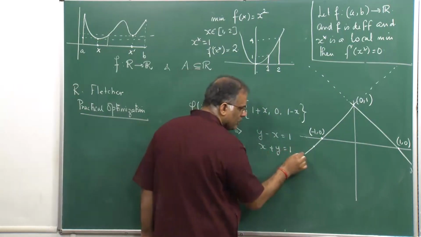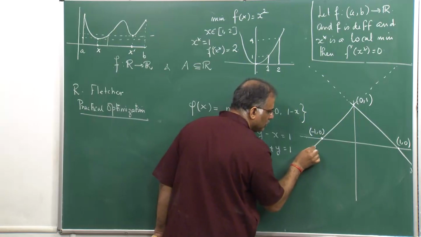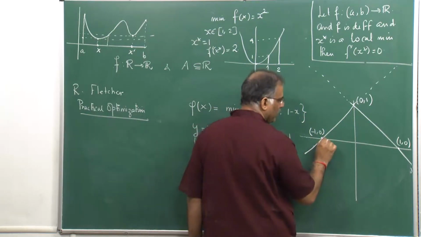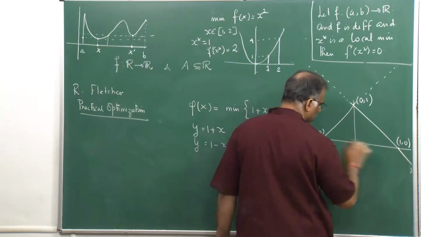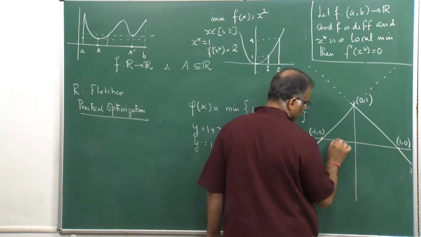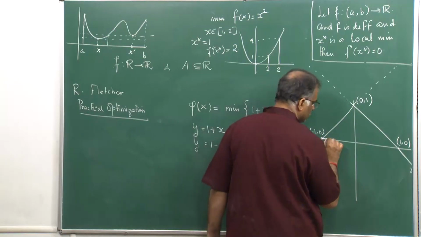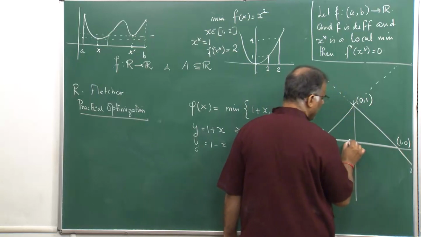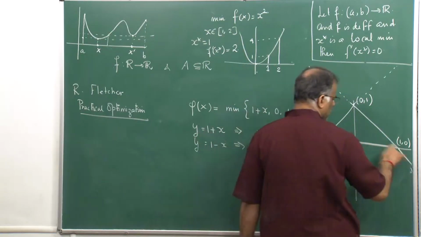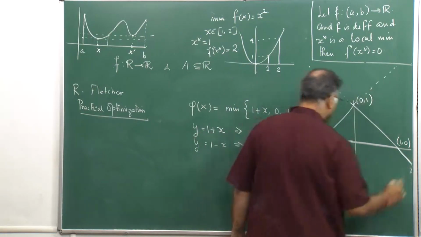So, up to minus 1, 0 is the minimum value, and after that between minus 1 to plus 1, 0 is the minimum value, because both are above 0. Again after 1, 0 is the minimum value.